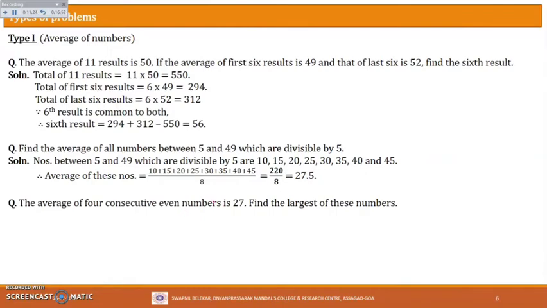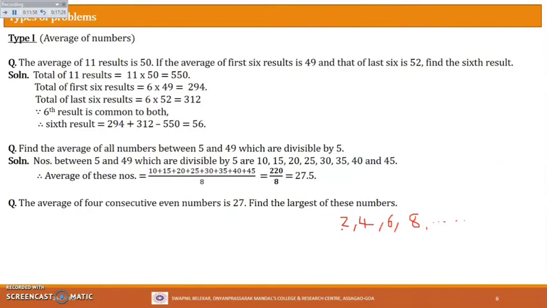Now, the next even number will be what? 4. The next even number will be 6, sorry. The next will be 8 and so on, right? So if you see, the gap between two consecutive even numbers will be what? It will be 2. See, if I list here, I'll start with 2. The next will be 4. The next will be 6. The next will be 8 and so on, right? Yes or no?